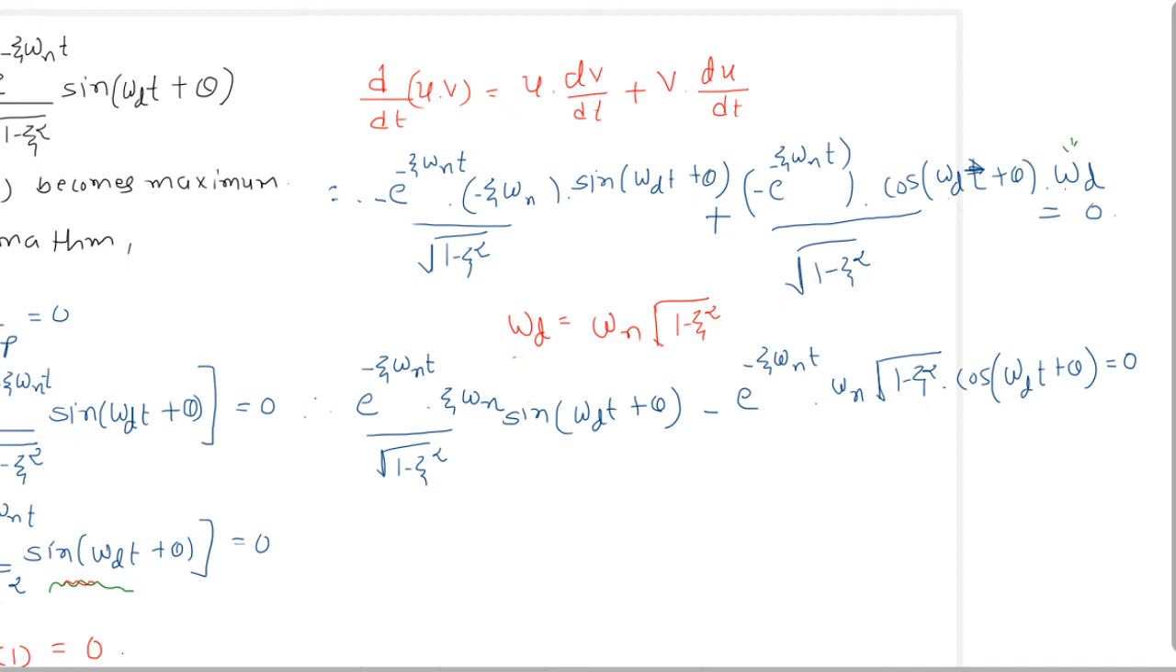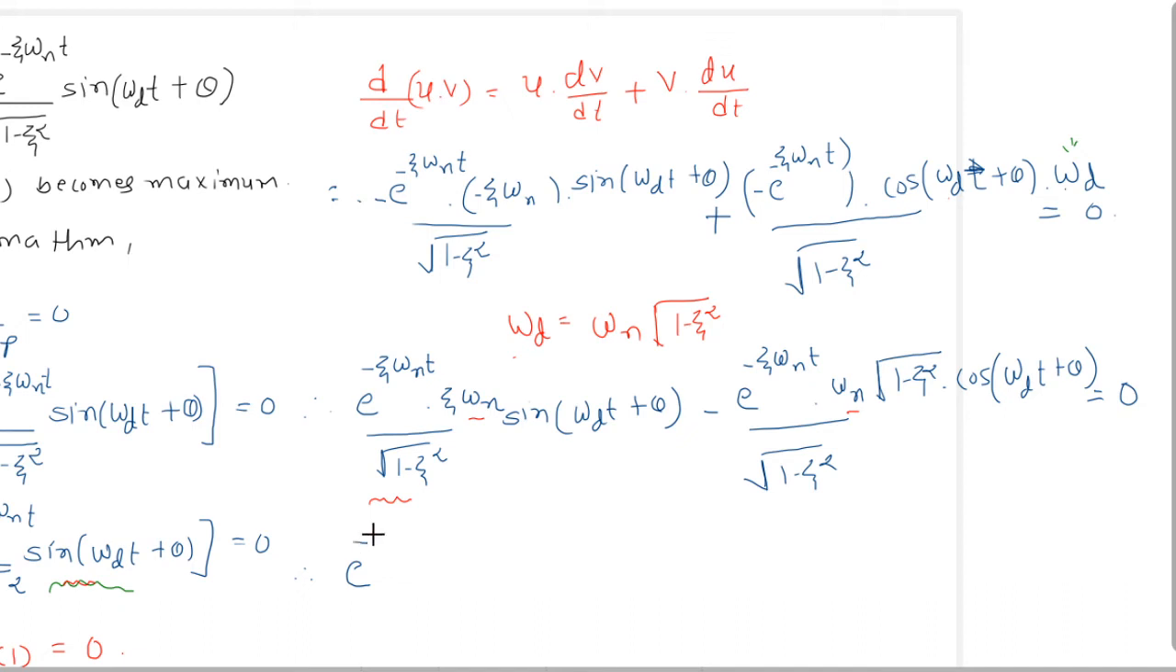Okay, upon under root 1 minus zeta square. All this term equal to 0. So I'm writing here equal to 0. Now in this term we can see that omega n is common, so I'm taking it common here.